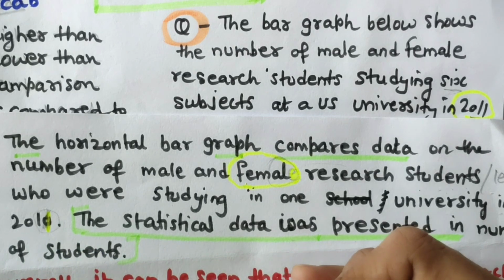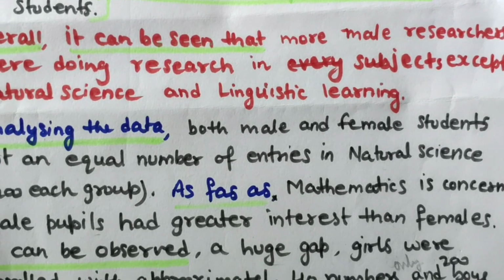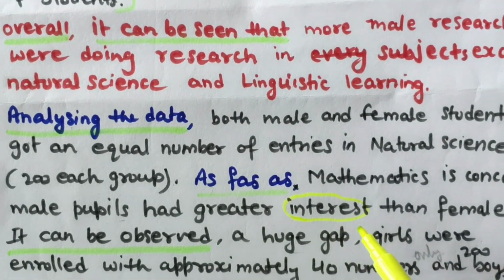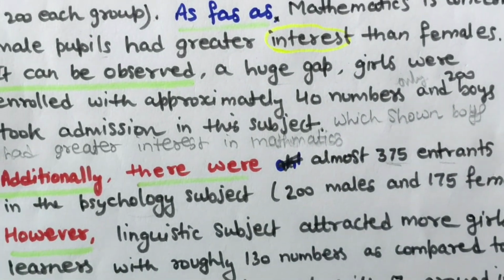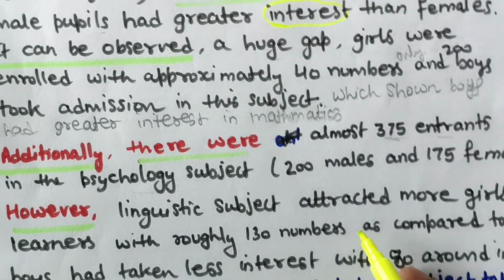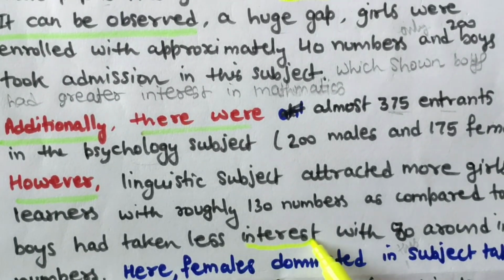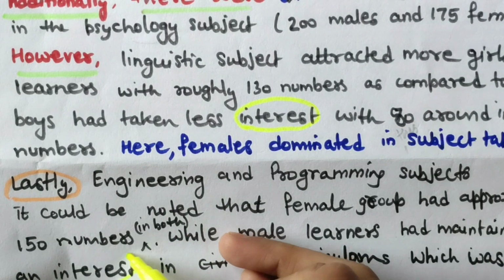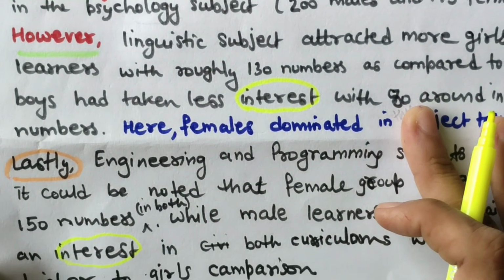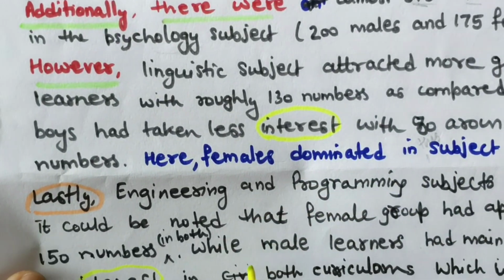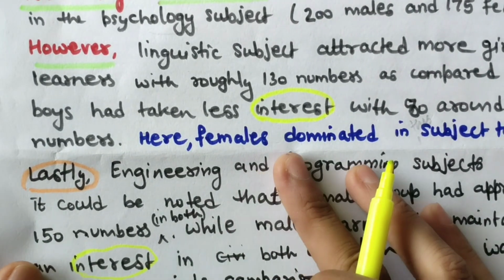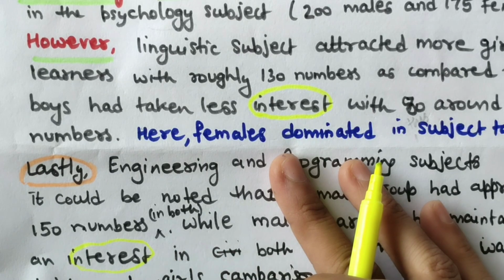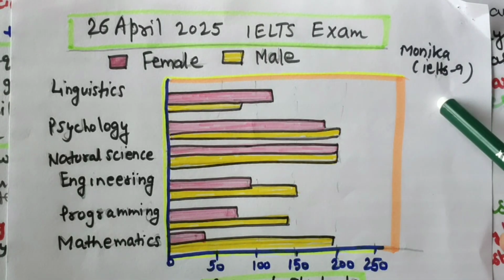Another thing, when I was doing my proofreading here, I came across the word interest. I have repeated this word 3-4 times here. I will just show it to you. Just interest, and here also you can see this interest. So you can change these words. If you write like this and repeated words are there in your essay, then there will be lower band scores.